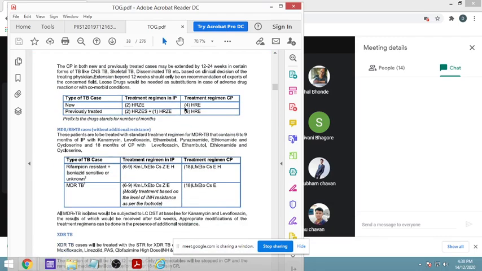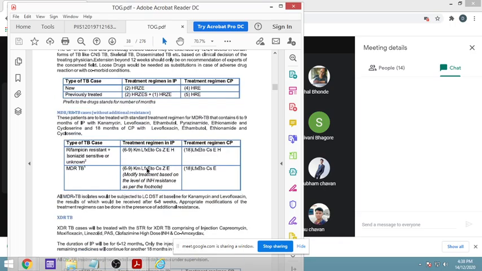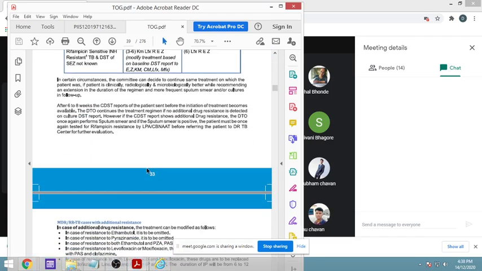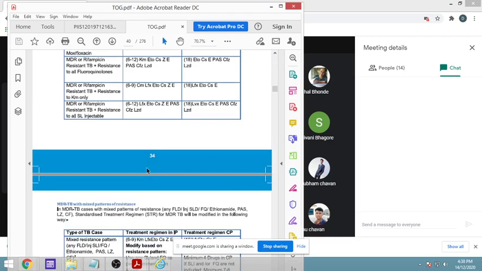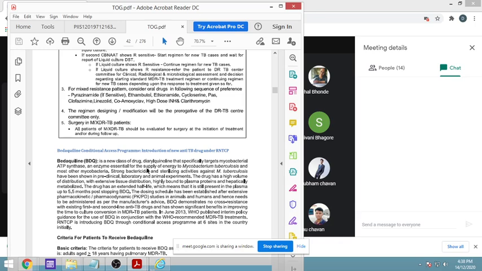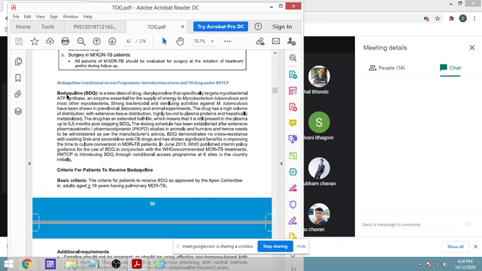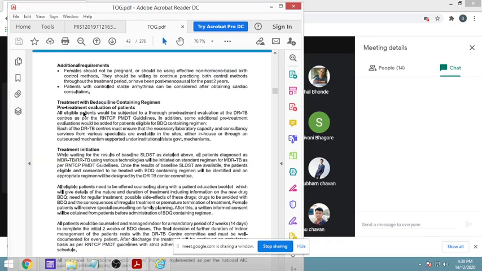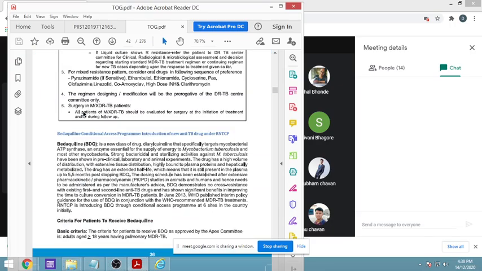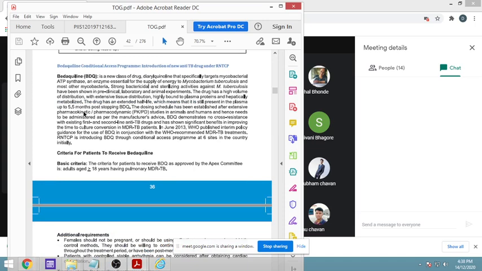2 means number of months, 4 HRE means isoniazid, rifampicin, ethambutol. These are very common. You can see it anytime. Here 18 means 18 months. Now you can see that all are daily doses, so it has not been mentioned. But in previous cases, you will find that the treatment was given per week. These are all treatment guidelines. You can see that bedaquiline has been added into treatment. You can check about this. Bedaquiline is a new class of drug, a diarylquinoline, that specifically targets the mycobacterial ATP synthase.